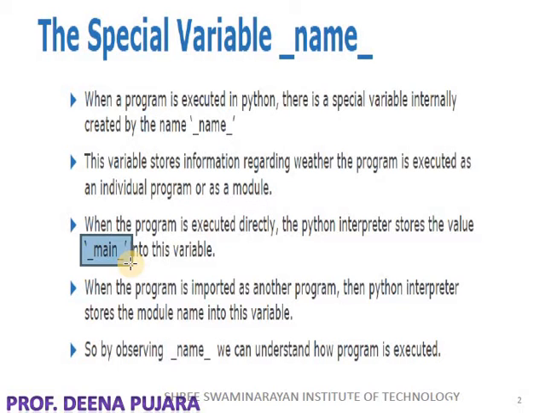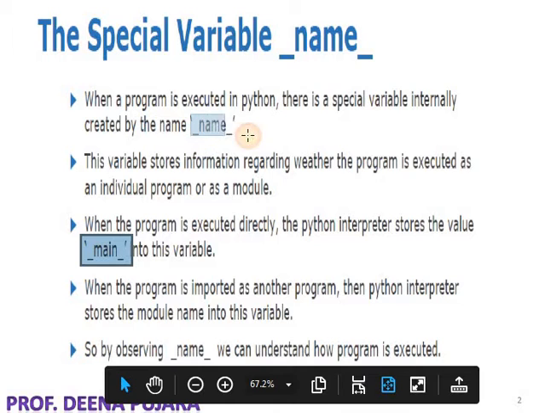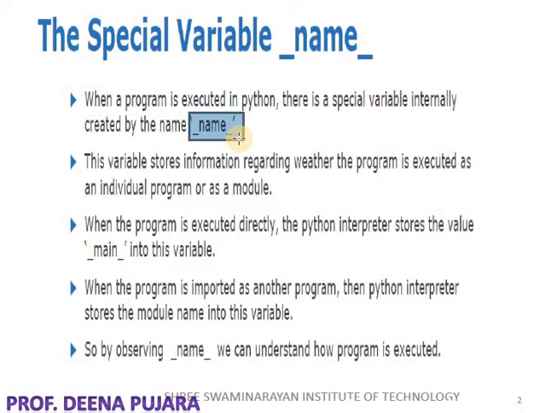But if the program is imported by another program, that is, if that particular program is called into another program, then the Python interpreter observes which particular program is called this time, and according to that the value of the __name__ variable is found and stored into the variable.